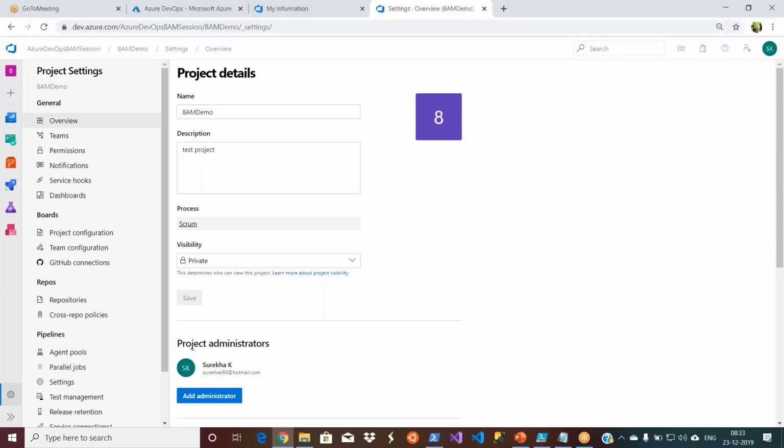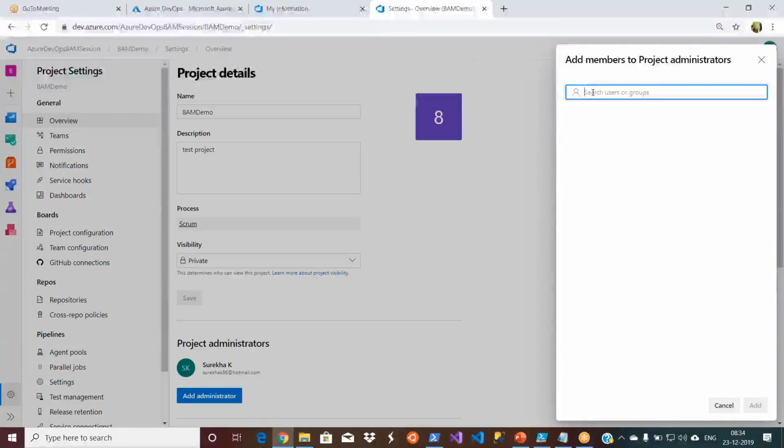Right now at the bottom, you see I have only one project administrator, that is me. If you want another person also as an administrator, let's say you might be off or not available, there should be a backup. You can give permission to that person as well.